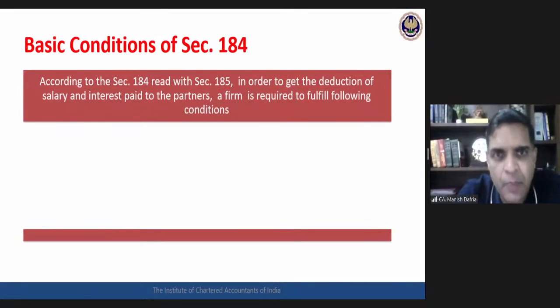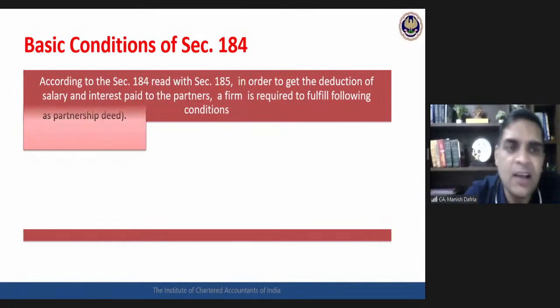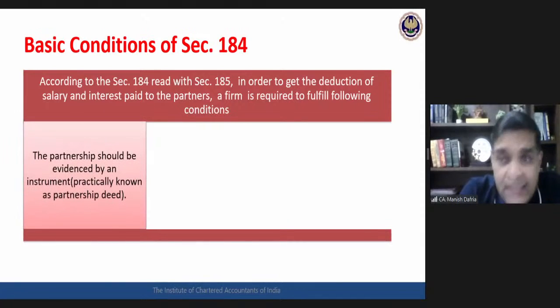In order to get the deduction of salary and interest paid to the partners, the firm is required to fulfill the following conditions, section 184. As I have said, not directly related with the interest and salary, but related with the structuring of the firm as a whole.